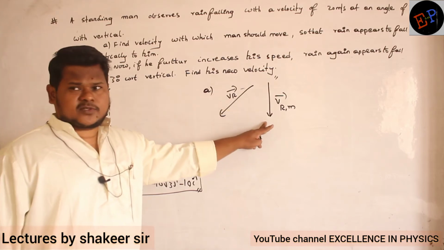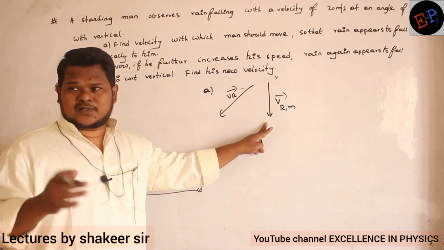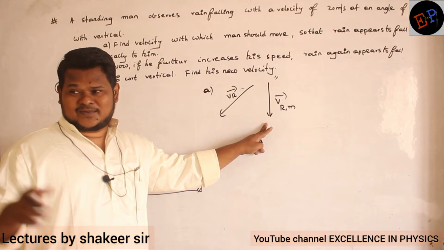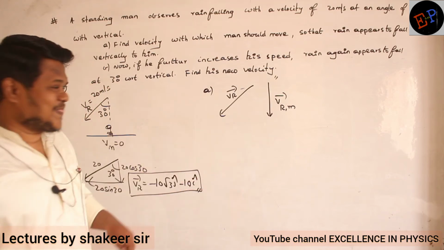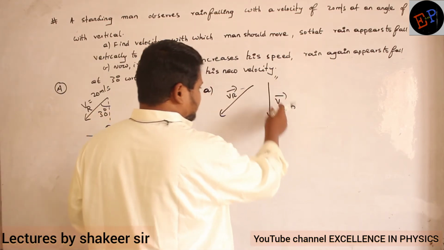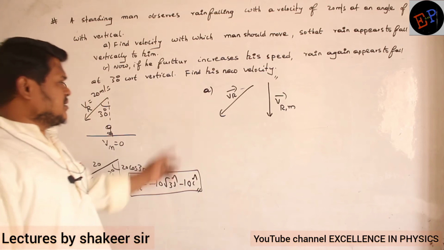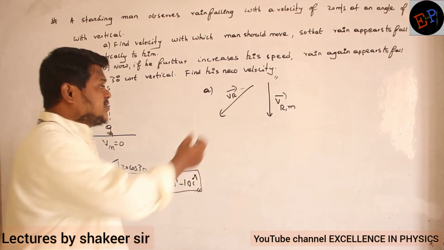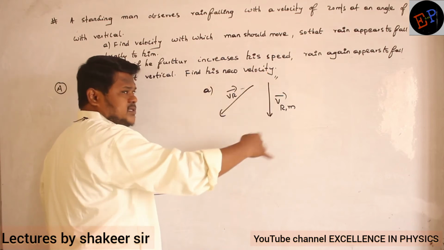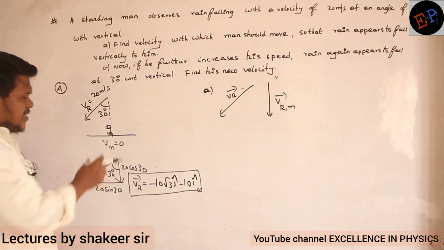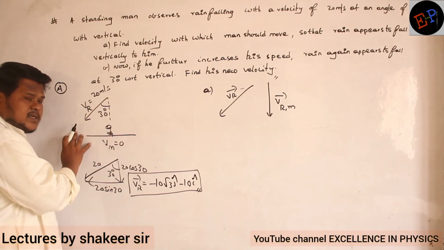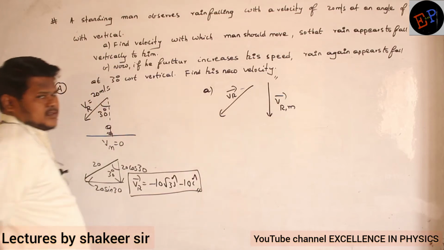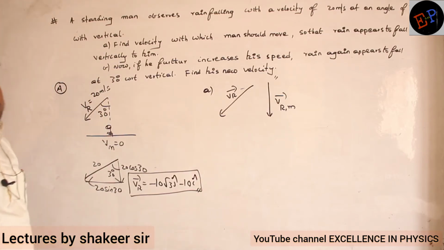So if rain should appear to be falling vertically downwards, the velocity of rain with respect to man is falling downwards. Then what should be the velocity of the man? It means this velocity should become this velocity for the man. When he was standing, he was seeing that rain is falling in this direction, no? But when he starts moving, now it appears that rain is falling vertically downwards. Then he should move with how much velocity? That is the question. Okay.